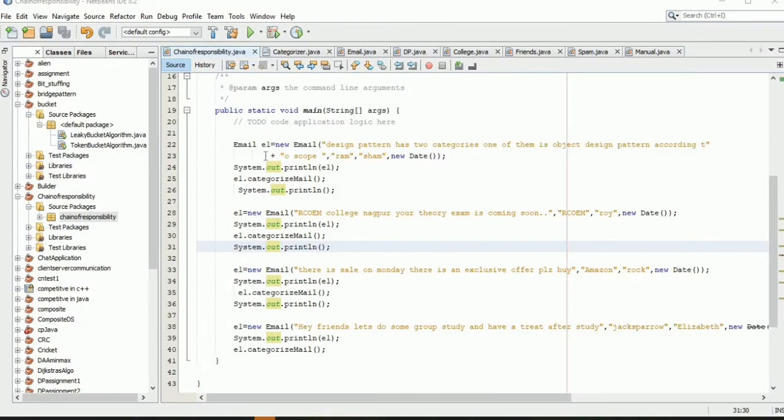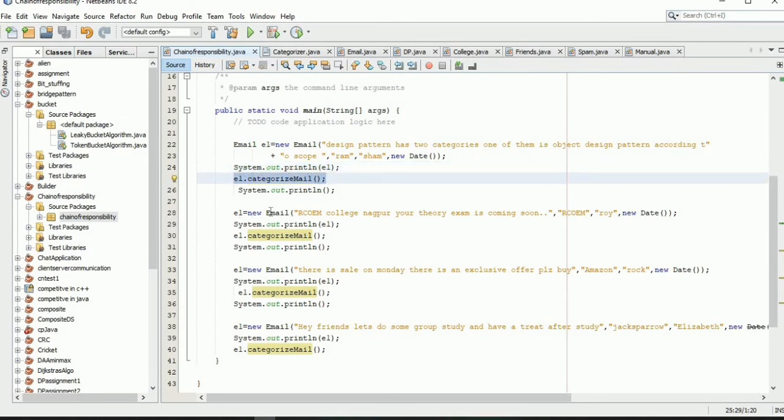Here is the main program which contains an object ev of type email, which will point to a new email which accepts four arguments. The arguments are: design pattern has two categories, one of them is object design pattern according to scope. Here the sender is Ram, the name of the receiver is Sham, and here we are passing the current system date. Now here we are simply printing the object ev, and here we are calling the categorize method of the object ev.